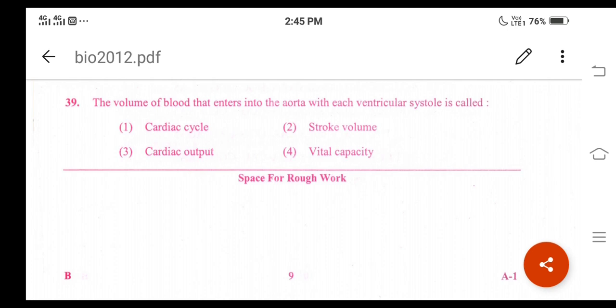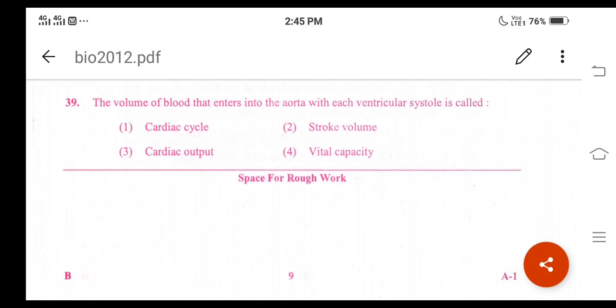The volume is measured in ml per beat. The normal value of stroke volume is 1 cc per kg. Based on this, option 2 will become the correct answer.